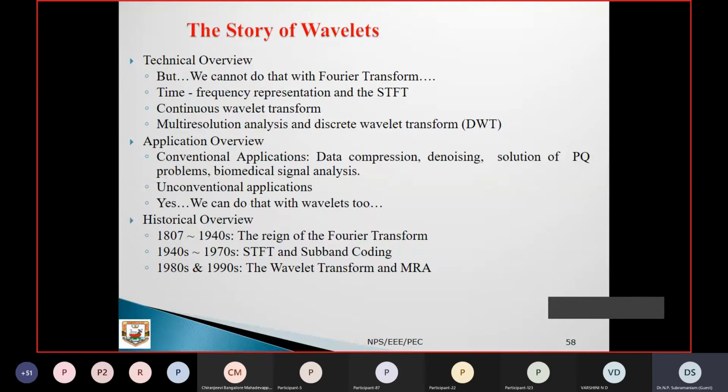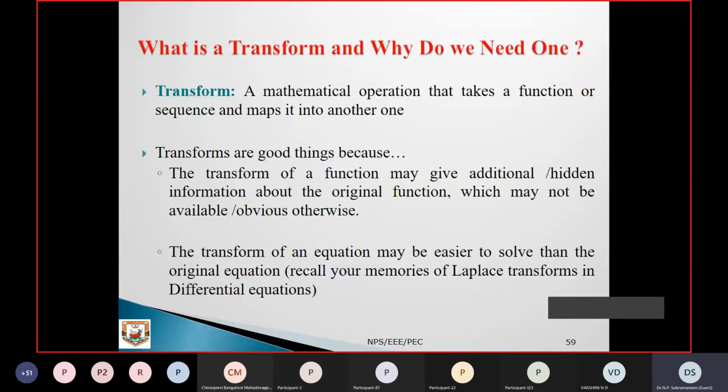The mathematical side is being done by them. We are using that application for our purpose, right? They are using that technique for our applications.